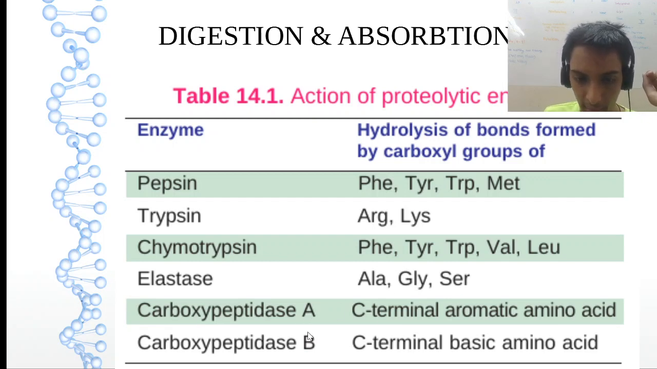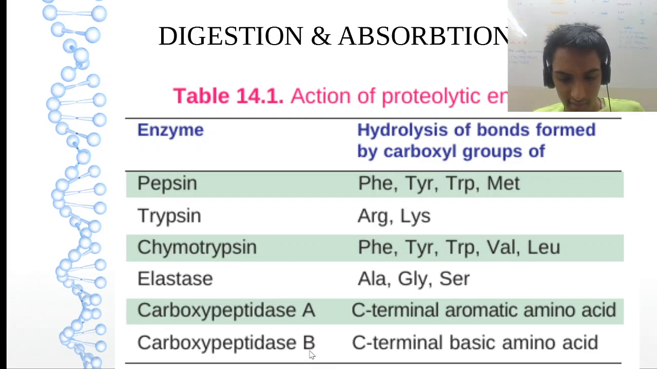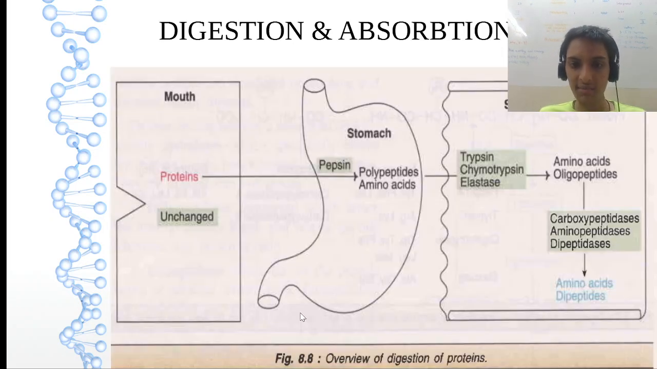And carboxypeptidase A and B, it is very easy. Remember, A for aromatic, B for basic. Very easy. A for aromatic, B for basic. These capital letters are there, right? Let's see with the digestion. So proteins will be broken down in the stomach, and further by the enzymes which we have said in the table, they will break down into amino acids and dipeptides further.